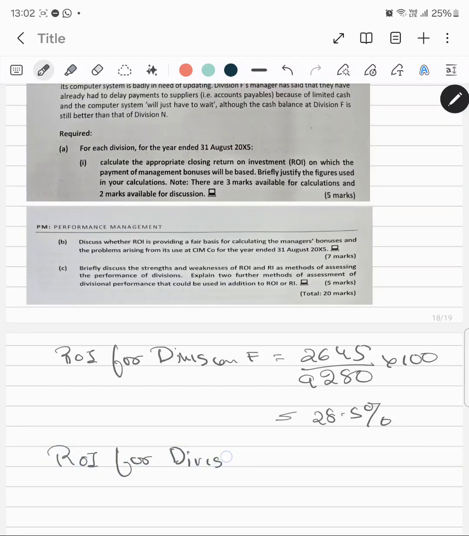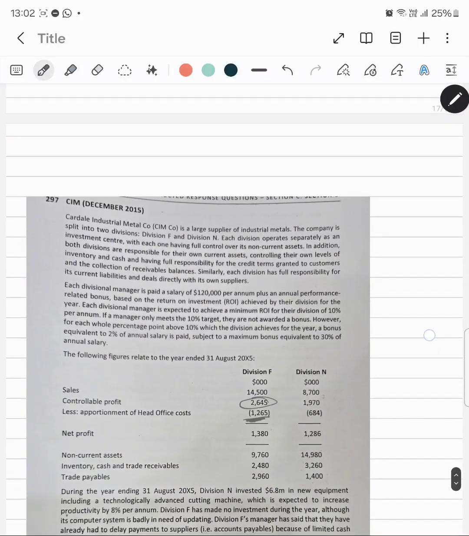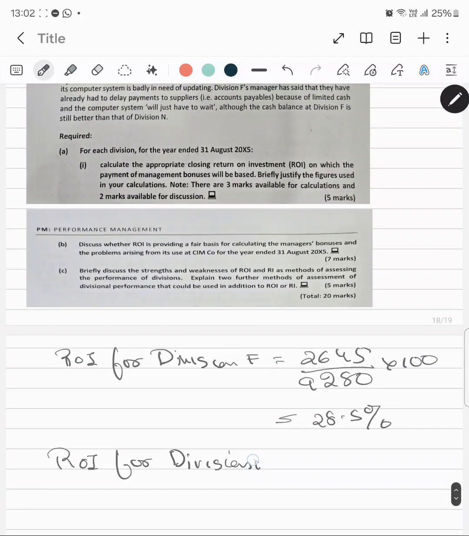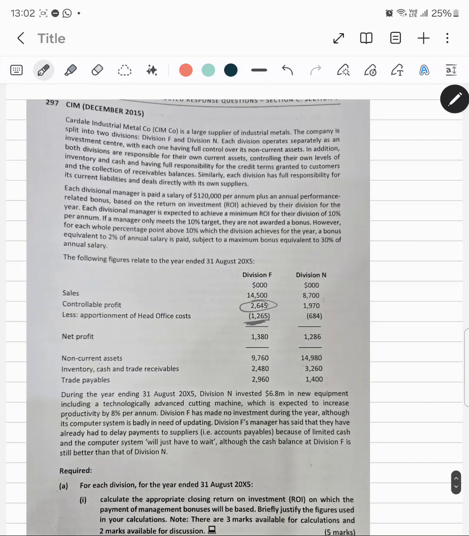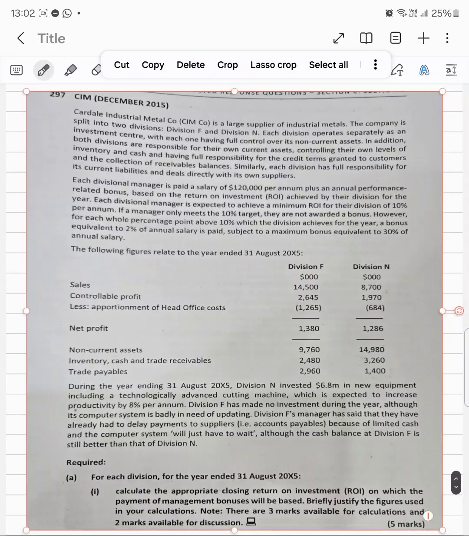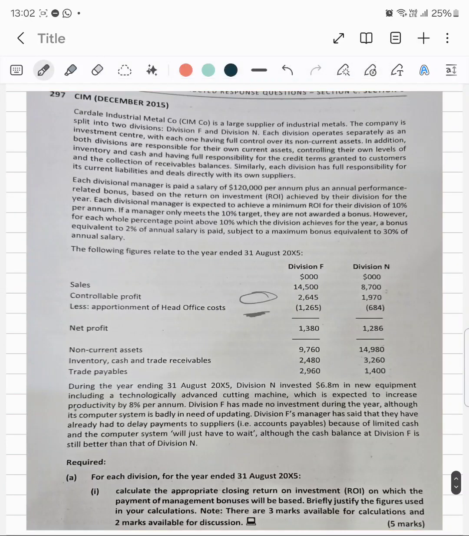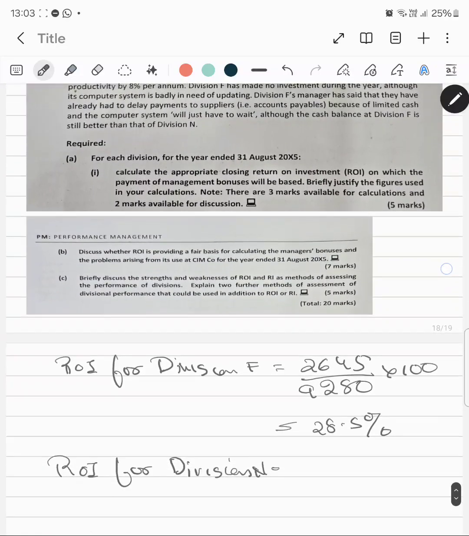Okay. Now for division ROI, for division N, what is the ROI for division N? For division N, my sales are 8,700. But okay, the controllable profit is 1,970,000.